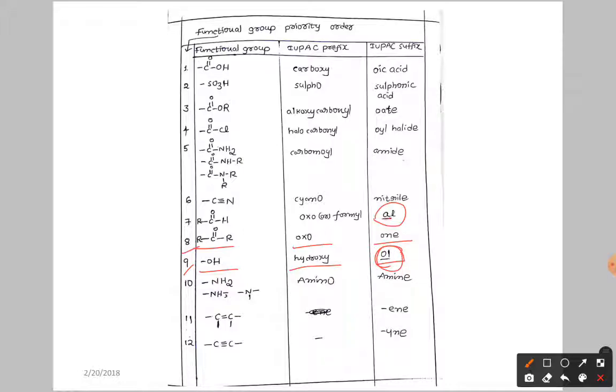Next, tenth priority goes to amine. Here we have the primary amine, secondary amine, tertiary amine. NH2 is called primary amine. If you have only one hydrogen, it is called secondary amine. If you don't have any hydrogen around the nitrogen, it is called tertiary amine. So if it is a prefix, you have to add amino. If it is suffix, you have to add amine. Okay. Next,